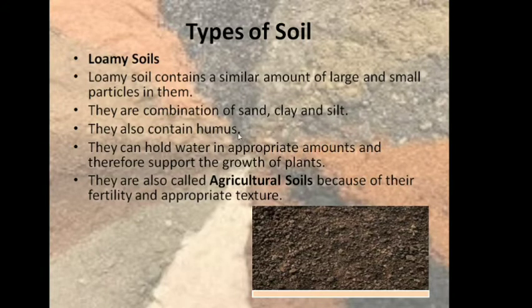So this loamy soil has all different types of particles of soil, and it also contains humus, so it can hold water in appropriate amounts and therefore supports the growth of plants. They are also called agricultural soil because of their fertility and appropriate texture. Because it has this mixture of all the particles, it is the appropriate soil for agriculture, and most of the agricultural plants grow in loamy soil.